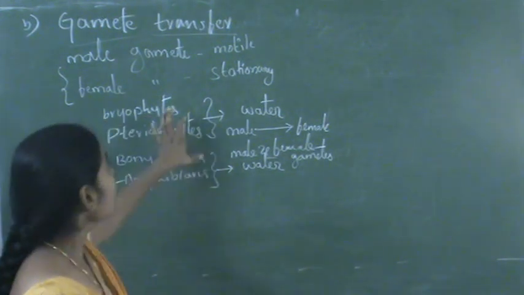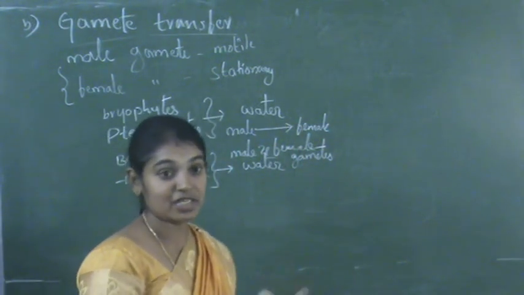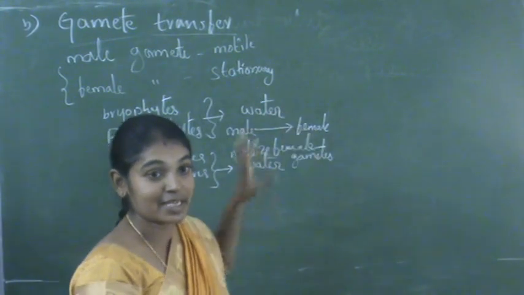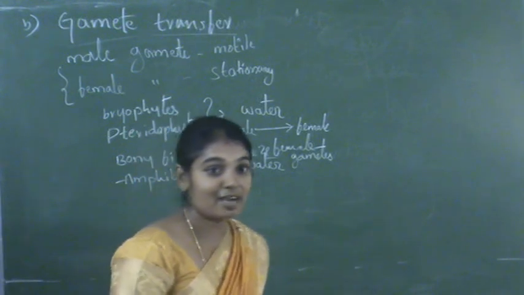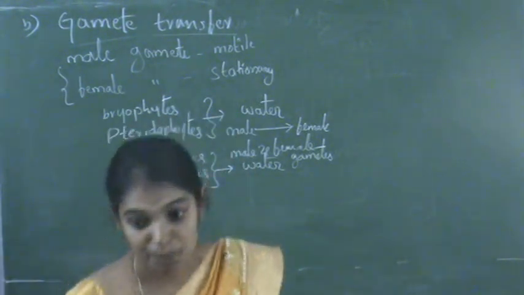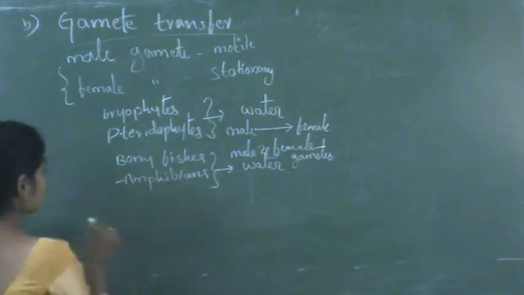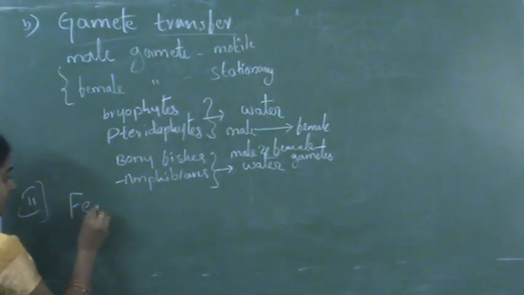And these are the pre-fertilization events. One is gametogenesis, how gametes are formed, and the other is gamete transfer. Once the gametes are transferred, the next step is fertilization. That is our next event in this process.